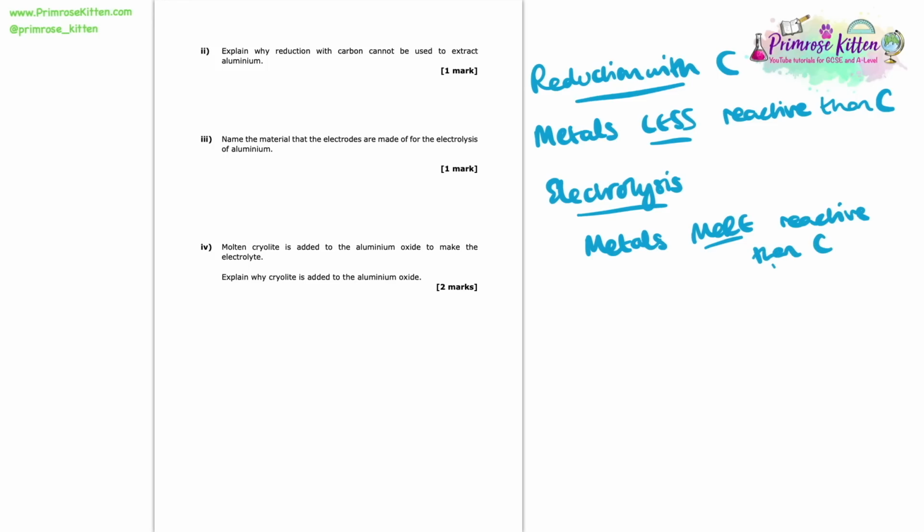So in this case, the reason why reduction with carbon can't be used to extract aluminium is simply because aluminium is more reactive than carbon. And that would be our explanation as to why we don't reduce it with carbon instead.